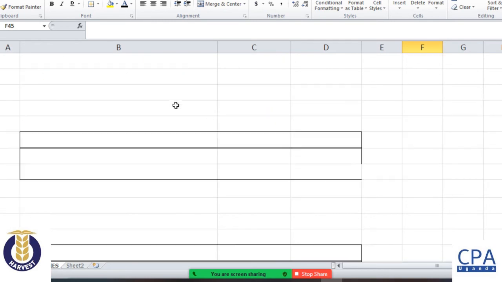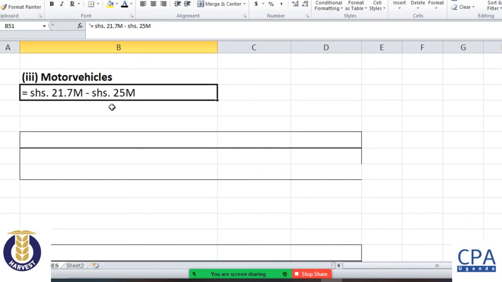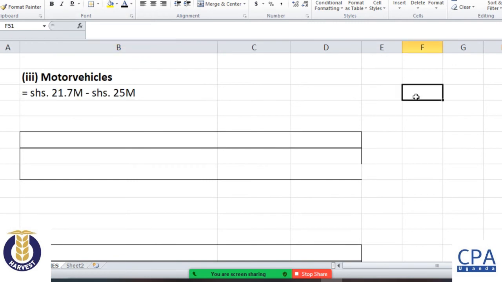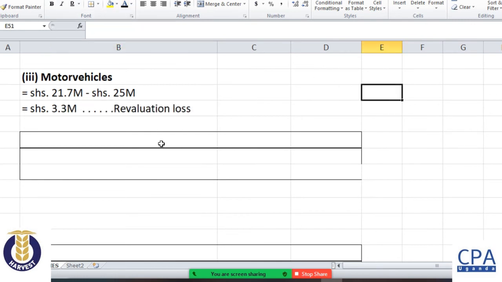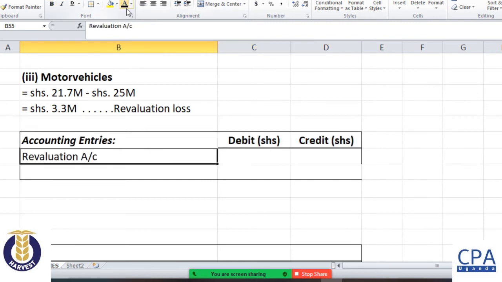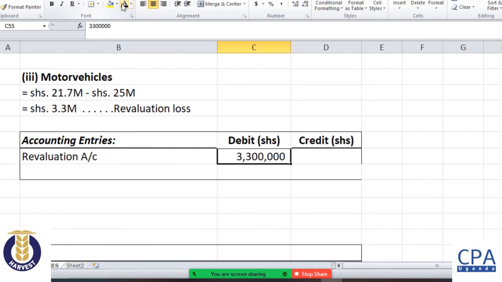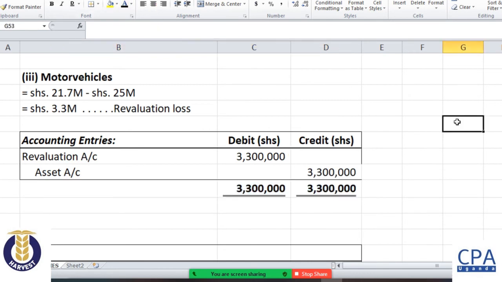Next, the next asset that was revalued was the motor vehicles. We were told that the motor vehicles' new value is 21.7 million minus 25, which gives us another loss on revaluation. Just like we did for the Xerox machine, we shall debit the revaluation account with the difference of 3.3 million and then credit our asset account with the 3.3 million. At the end of the day, our journal will have those balances on the debit and on the credit.